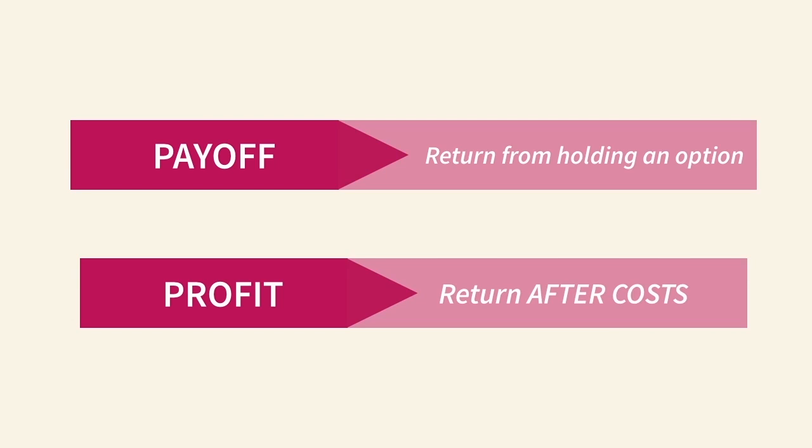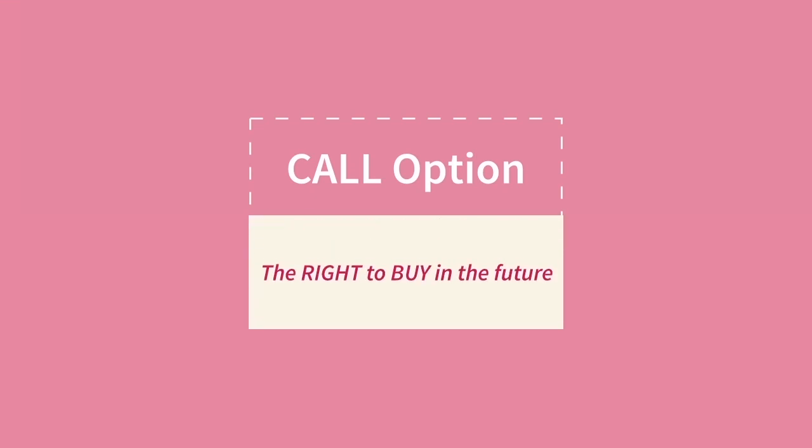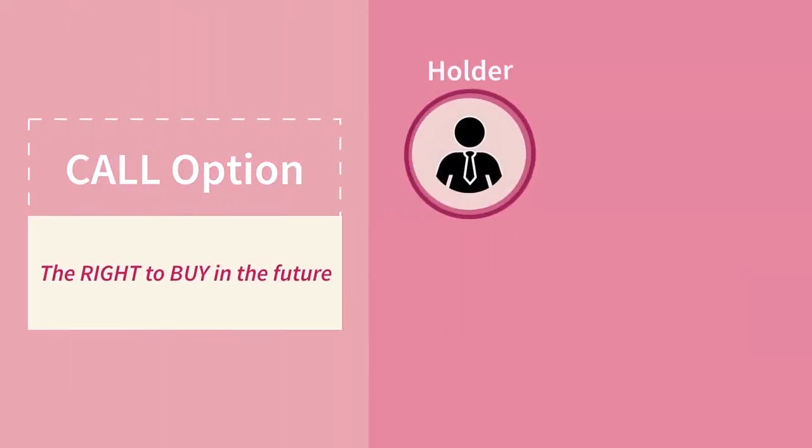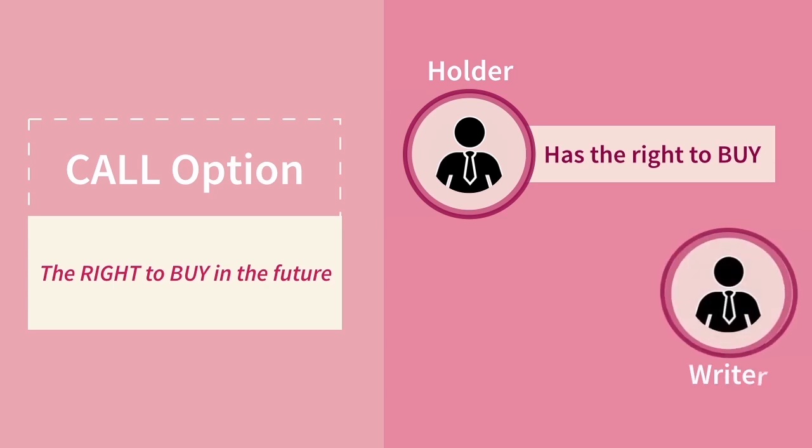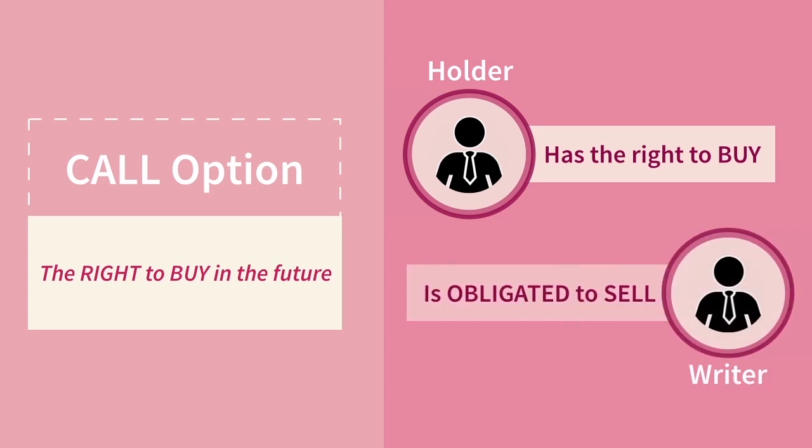Okay, the right to buy an asset is called a call option. If I am the holder of a call option, I have the right to buy some asset at some predetermined price in the future from the option writer. The writer here receives the option premium at initiation, but from then is obligated to fulfill the sales side of the trade if the holder chooses to exercise the option.